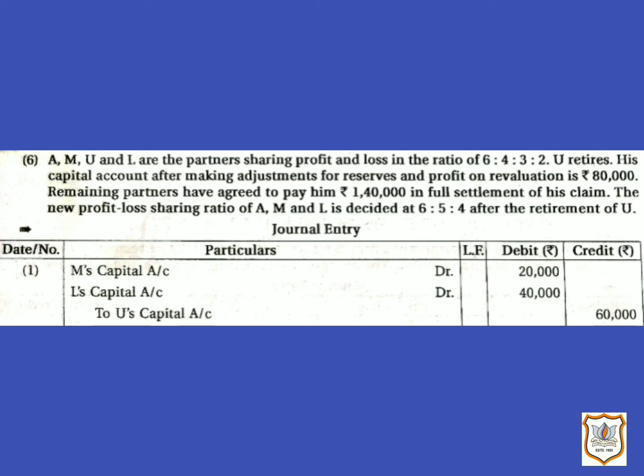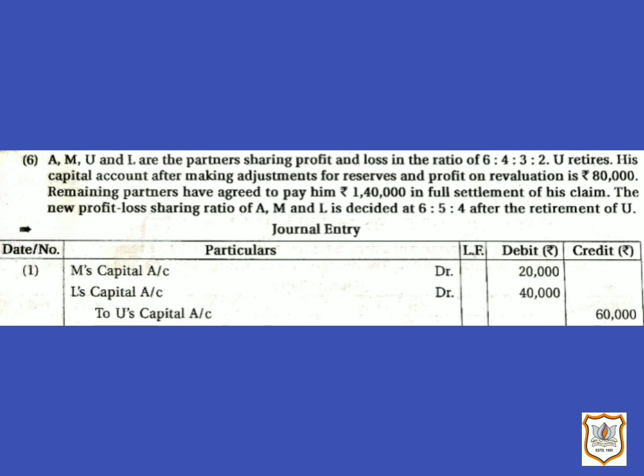A, M, U and L are the partners sharing profit and loss in the ratio of 6:4:3:2. U retires. His capital account after making adjustments for reserves and profit on revaluation is rupees 80,000. Remaining partners have agreed to pay him rupees 1,40,000 in full settlement of his claim. The new profit and loss sharing ratio of A, M and L is decided at 6:5:4 after the retirement of U.